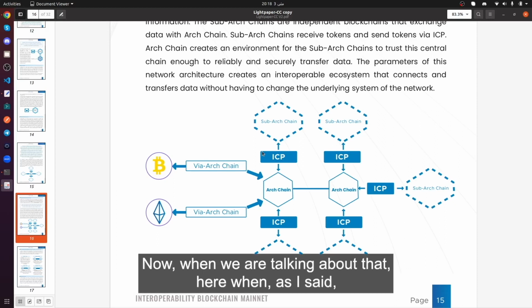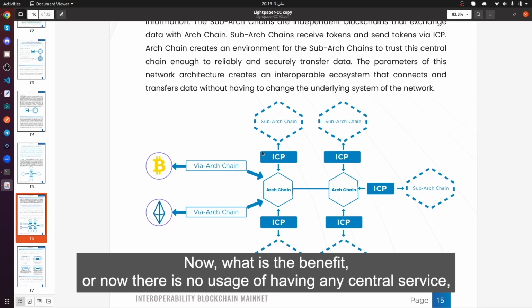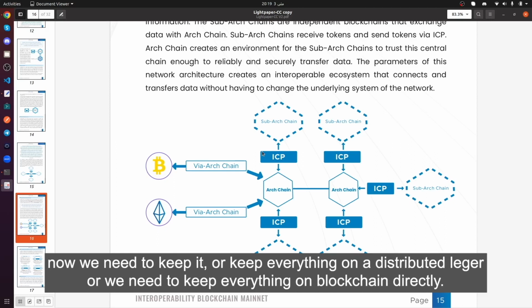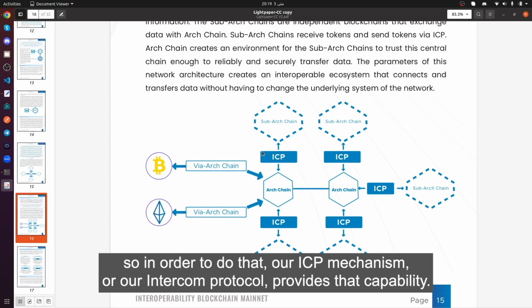As I said, if there are multiple blockchains running with the consensus algorithm, which is Augustium, then they can communicate. What is the benefit? There is no usage of having any central service. We need to keep everything on a distributed ledger, directly on the blockchain. We don't want to go offline or carry out any off-chain communication. In order to do that, our ICP mechanism, our Intercom protocol, provides that capability.